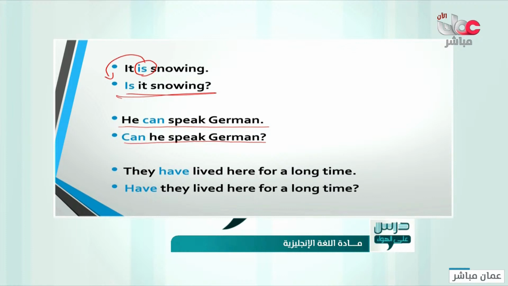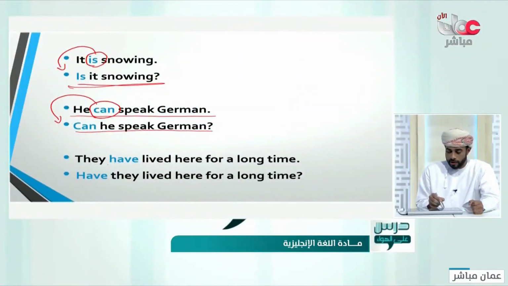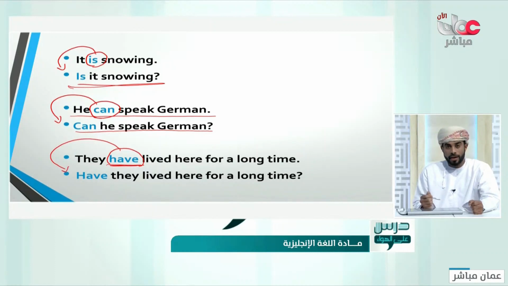How to form it is by moving the time word to the beginning of the sentence. Like in here also, they have lived here for a long time. So "have" in here gives the time as the past participle, and we move it to the beginning of the sentence. And we say, have they lived here for a long time? This is how to form a yes or no question.